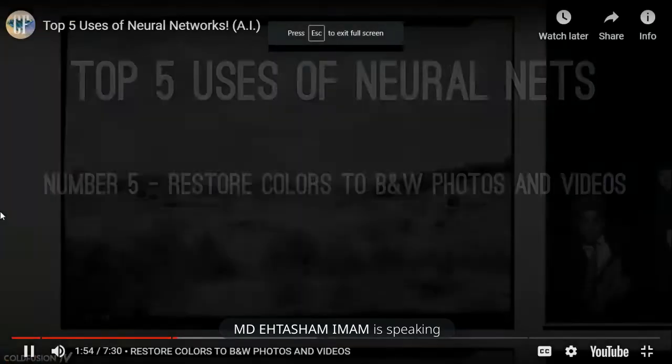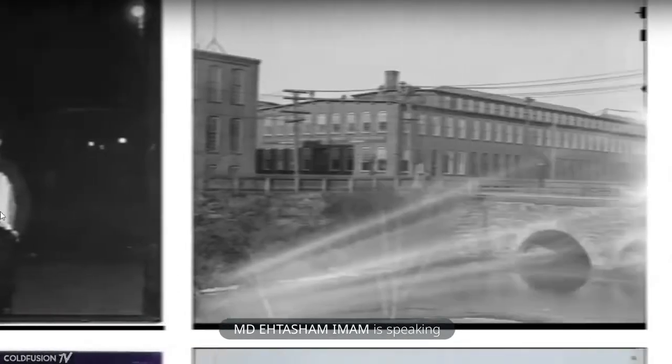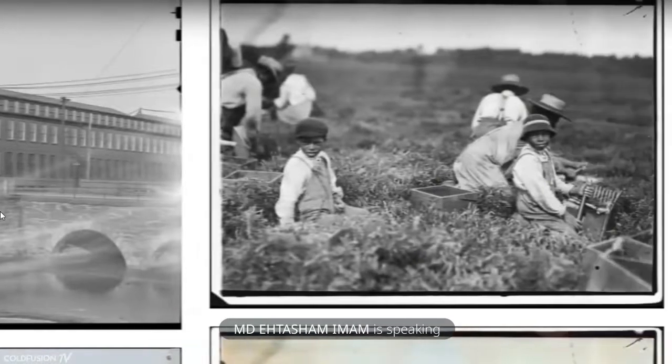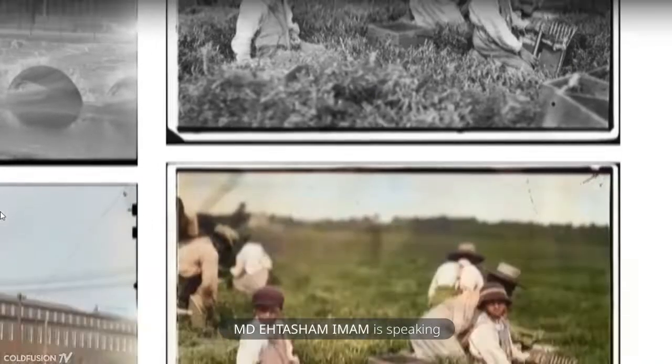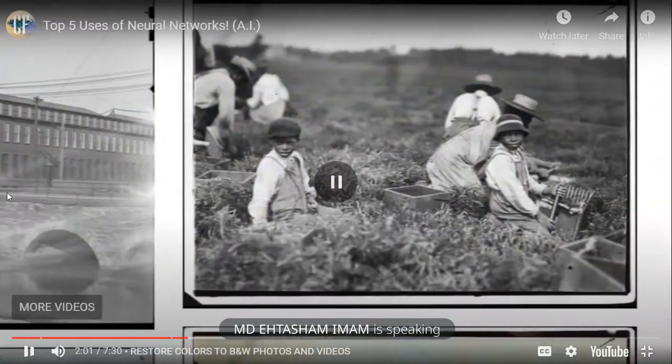Restore color to black and white photos and videos. Normally, when you see a black and white image of a time long past, it looks dull, distant, and unrelatable. If you wanted to colorize that image and make it come to life... So like you can see in this picture, they are sitting somewhere with plants all around. Now plants can have mainly 2 colors, either green or brown. Green if they are fresh, brown if they are dried out. So what you can say is they are harvesting something. Using machine learning, or if you observe carefully, you can tell what they are harvesting.